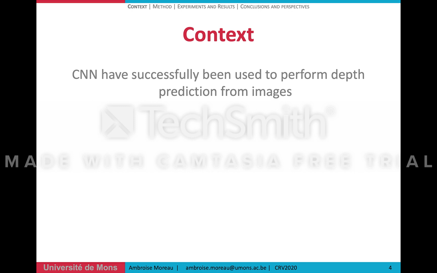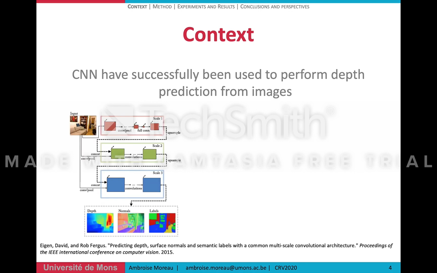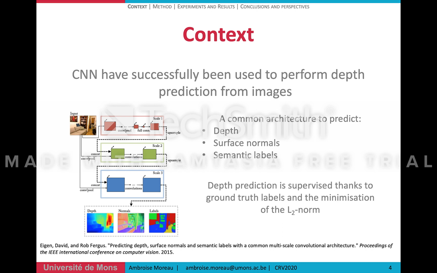The first attempt was that of David Eigen and Rob Fergus. They proposed a common architecture shown on the left that can be trained to predict depth, surface normals, and semantic labels. The three tasks are trained separately, and the depth task is supervised through the minimization of an L2 norm between the prediction and the depth ground truth.